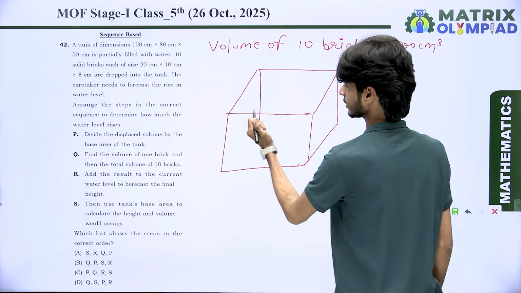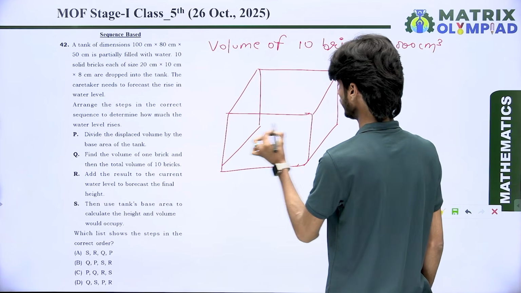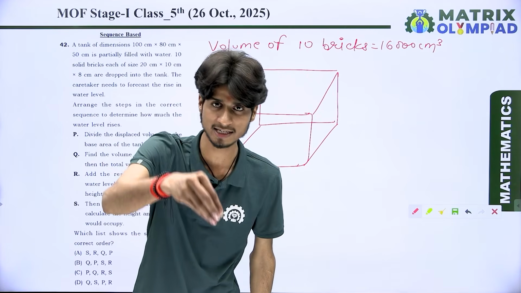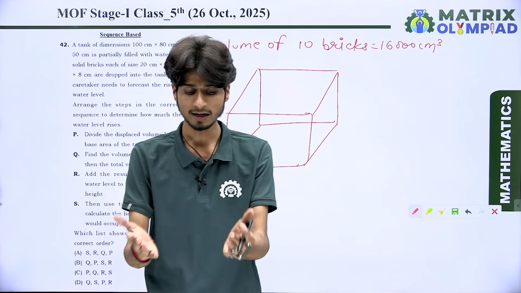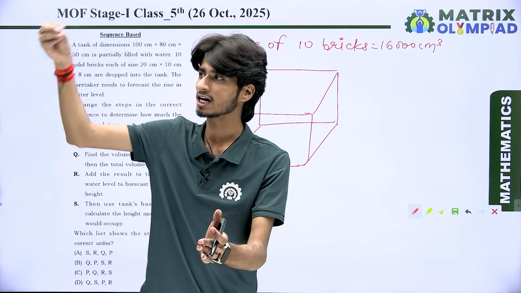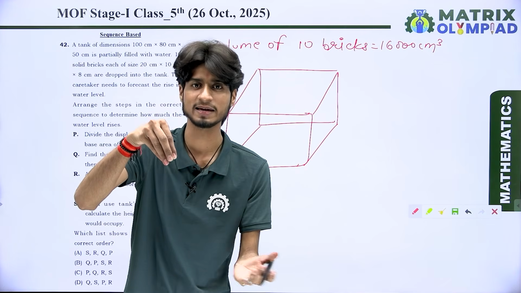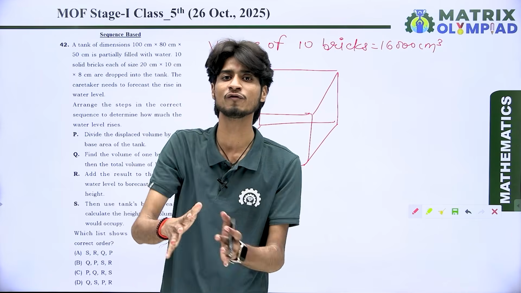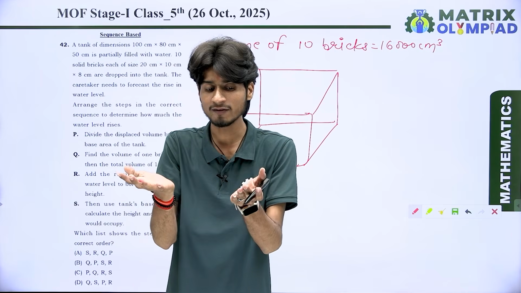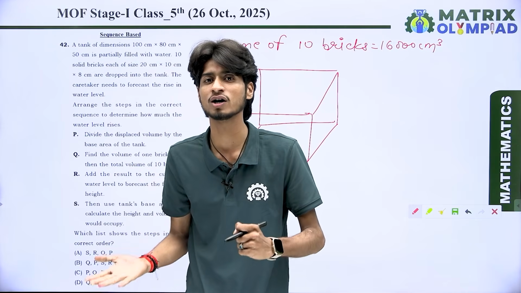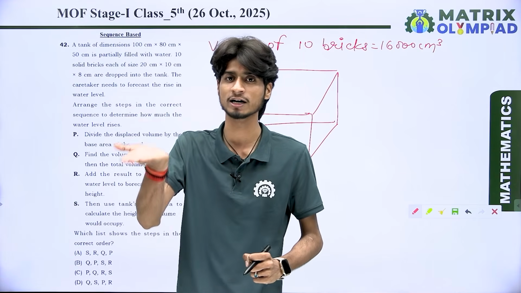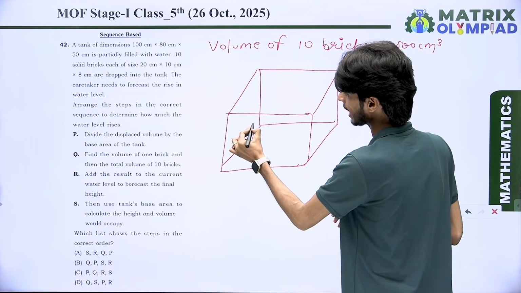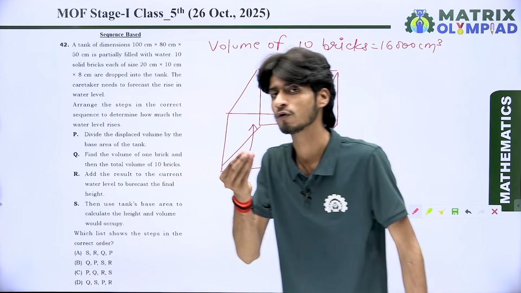Base area of tank. You can see here, whenever you put 10 bricks in the tank, the bricks cover the space on the base. Yes or no? And they consume some volume of the tank, and whenever they take some volume, water changes its place from bottom to top. That means if you want to find the height from the base, then what do you do?